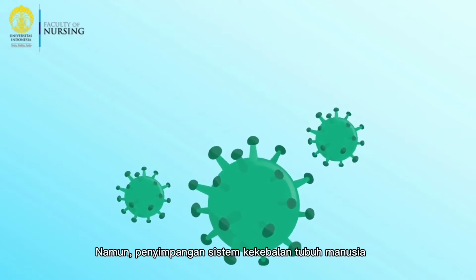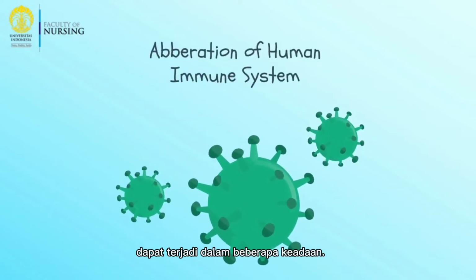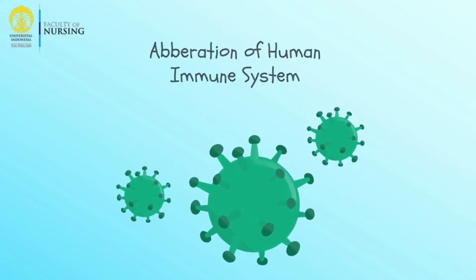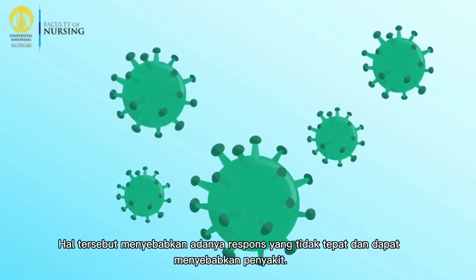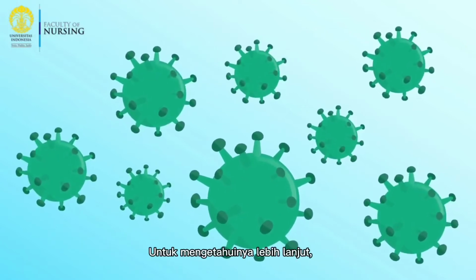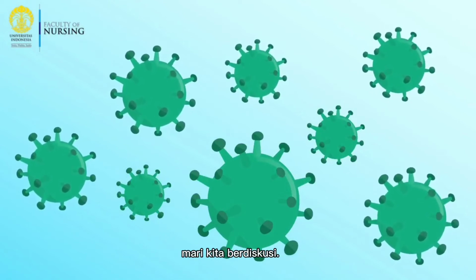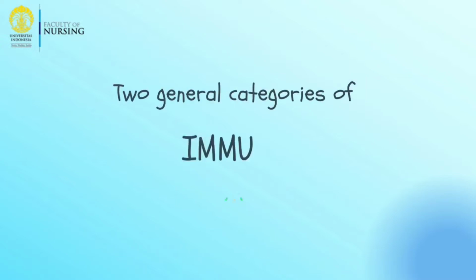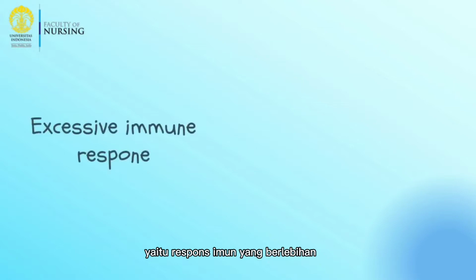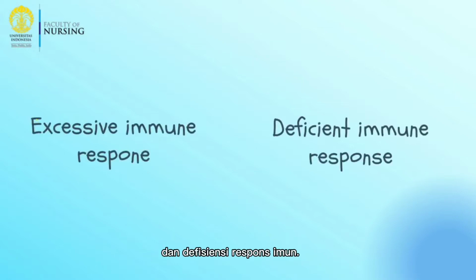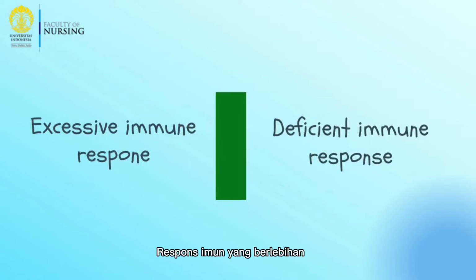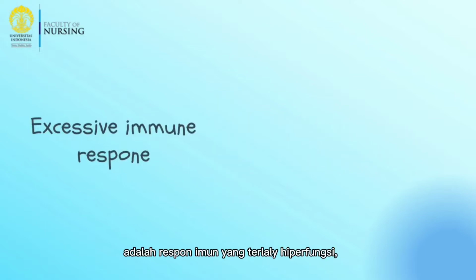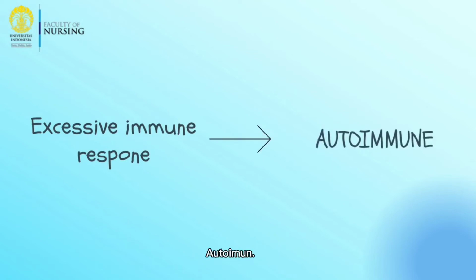However, aberration of the human immune system can occur in some circumstances. It makes an inappropriate response and causes disease. To know more about it, let's start our discussion. So, apparently, there are two general categories of immune disorders. They are excessive immune response and deficient immune response. Excessive immune response is an over-hyperfunctioning immune response, for example, autoimmunity.